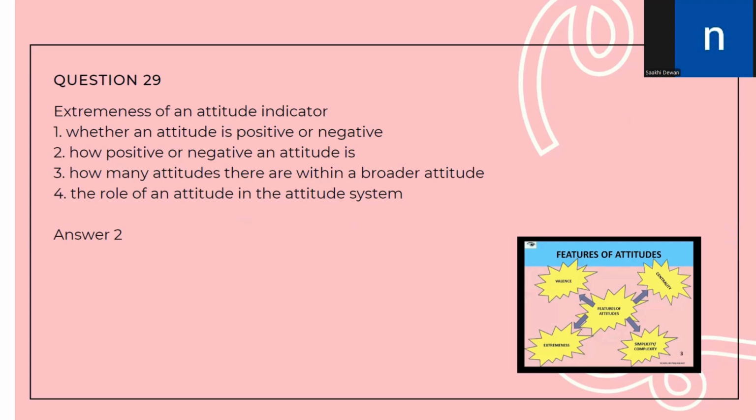Out of these, extremeness is an indicator of how positive and negative an attitude is. Valence describes if an attitude is positive and negative towards the attitude object, which is then further elaborated by extremeness to state how positive and negative the attitude is. So the answer is option number 2. Let us move to the next question.